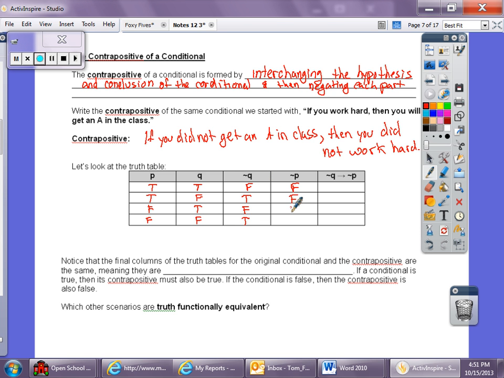It's false, false, true, true. So now we're going from not Q to not P. So we negated them and we're switching them. We did Q first and then P. And now we're going to see our if-then statement. So false, false is true. True, false is false. False, true is true. And then true, true is true.